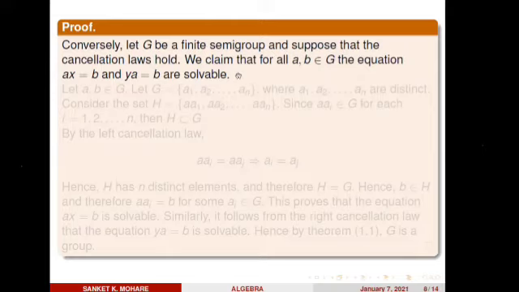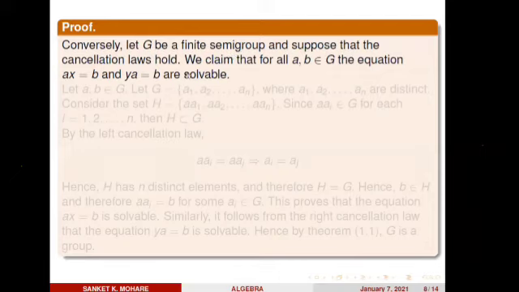Now what is the technique they are using to prove that it is a group? They are using the previous theorem. In the previous theorem itself we showed a semigroup is a group if and only if these two equations ax equals b and ya equals b have a solution. So the same thing I am going to use here.